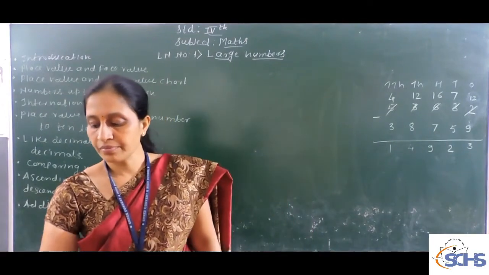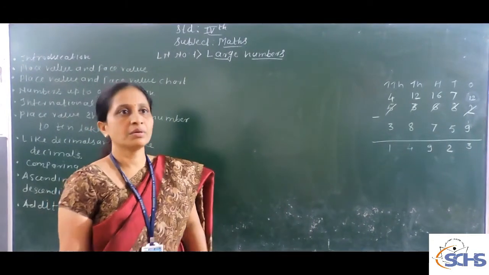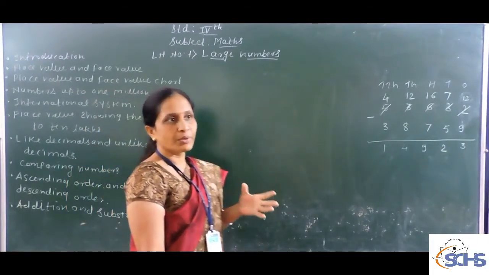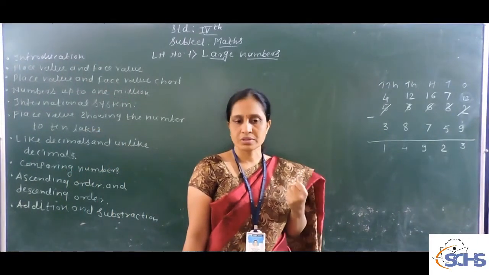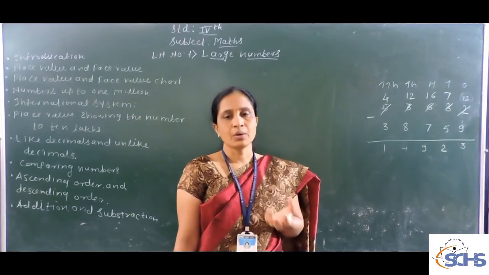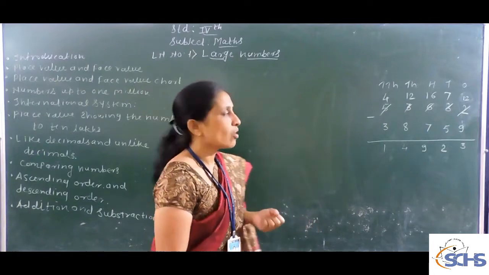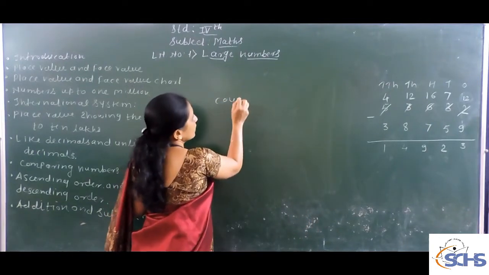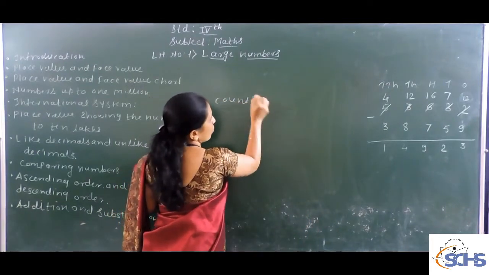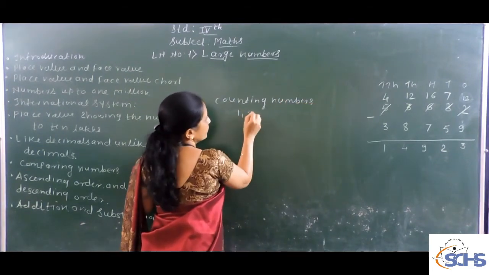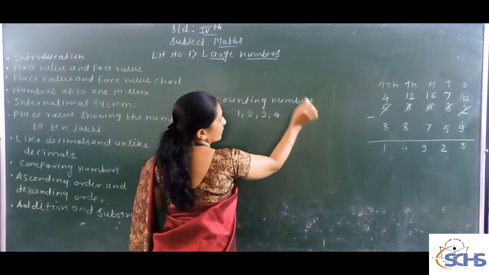What is the meaning of the number? A number is just an idea. You have heard numbers so many times: 1, 2, 3, 4, 5, 6. In earlier days, people counted the numbers 1, 2, 3, 4, 5, 6. These are all called the counting numbers, like this: 1, 2, 3, 4.